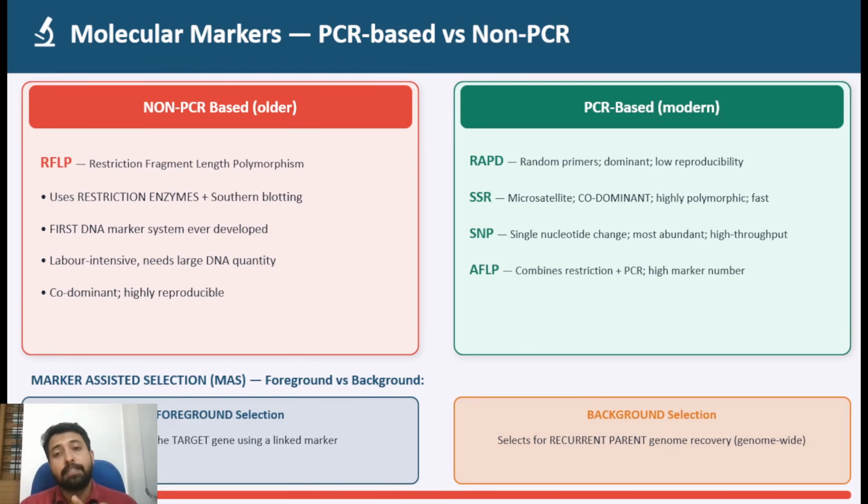And then, which of the following is a dominant marker? Which of the following is a codominant marker? Such questions can come. Second, the abbreviation of the marker will be given, for example RAPD or RFLP, and you give the full expansion: restriction fragment length polymorphism.